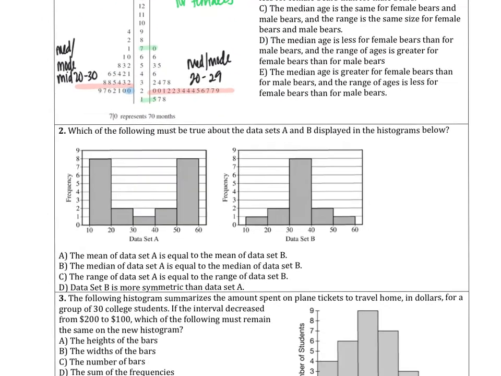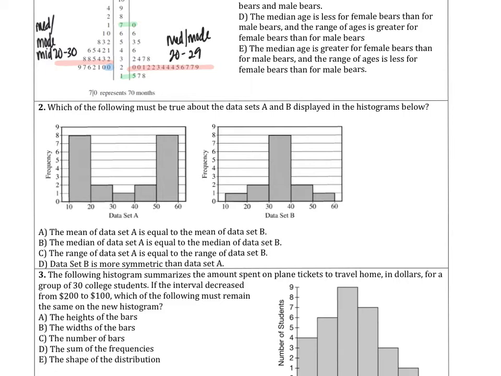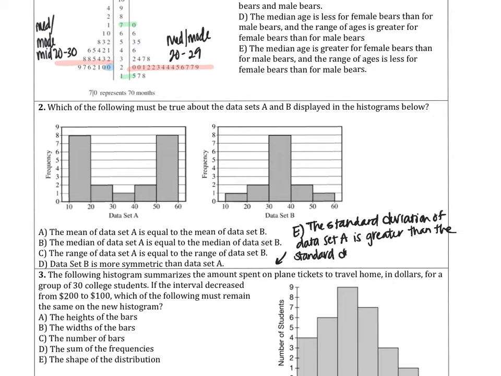Okay. Number 2, I actually made a mistake and I told you guys to skip it and you may have missed it, but I deleted option E. And option E is that the standard deviation of data set A is greater than the standard deviation of data set B. And that is the correct answer. I'm actually not mad that we eliminated this option.